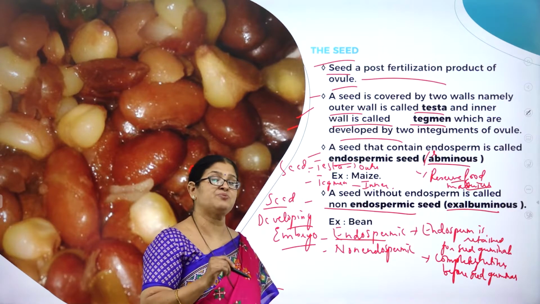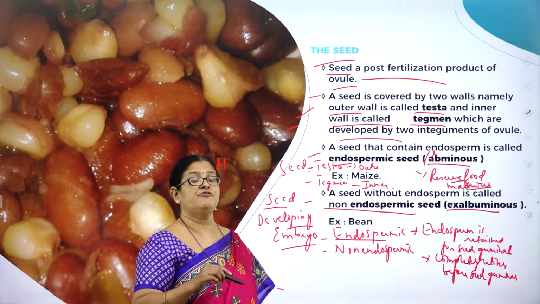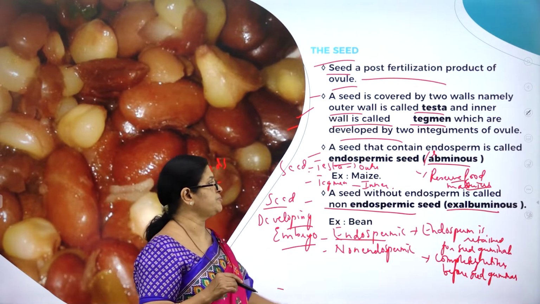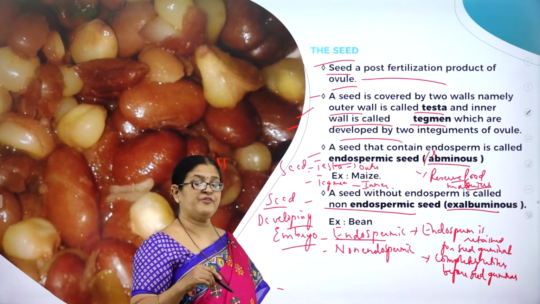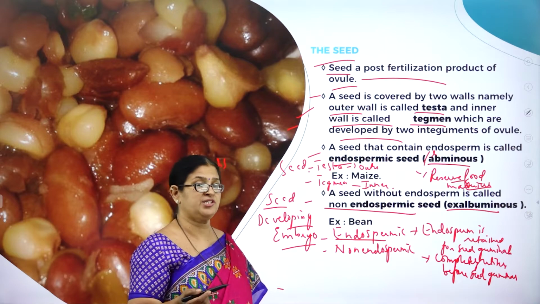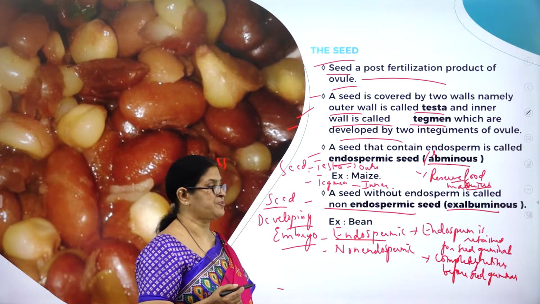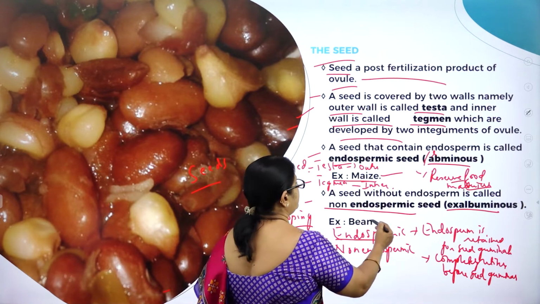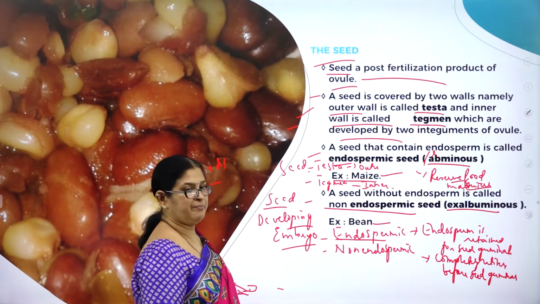What do you mean by albuminous endospermic seed? That is, some seeds will retain the endosperm for seed germination. It will not completely utilize it. Such seeds are called endospermic seeds. And some seeds will completely utilize the endosperm before seed germination, and such seeds are called non-endospermic seeds. So the classical example for endospermic seed is maize, and for non-endospermic seed is bean.